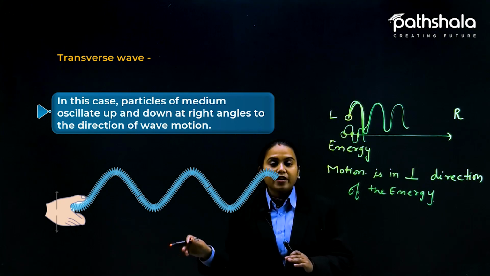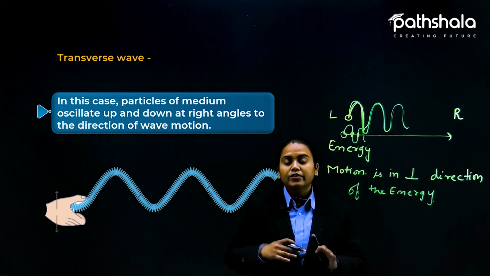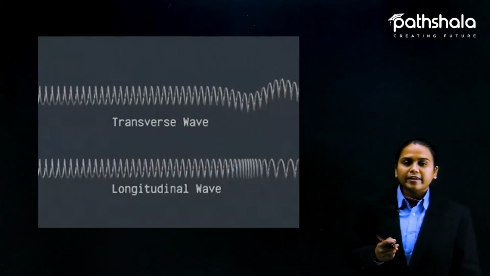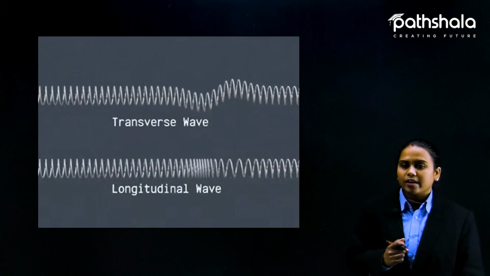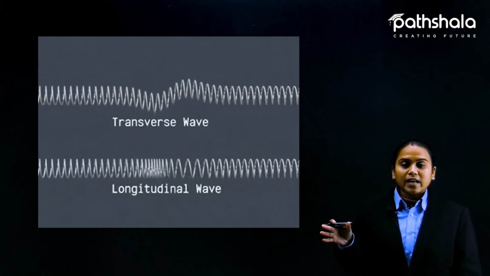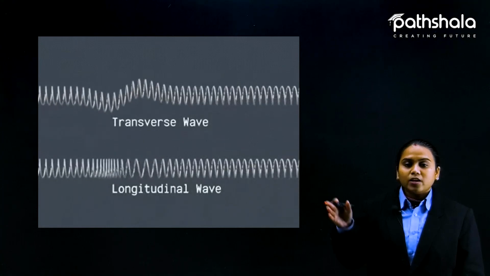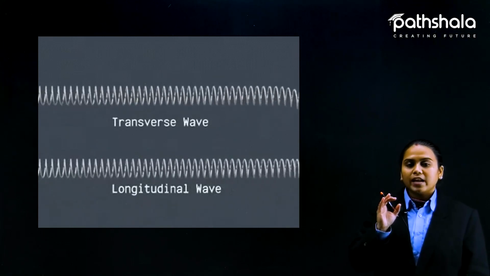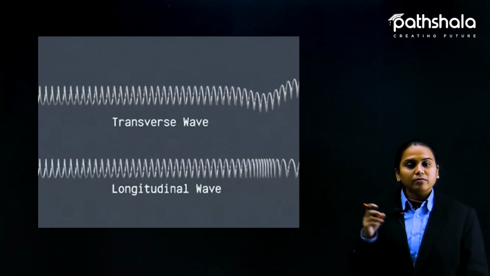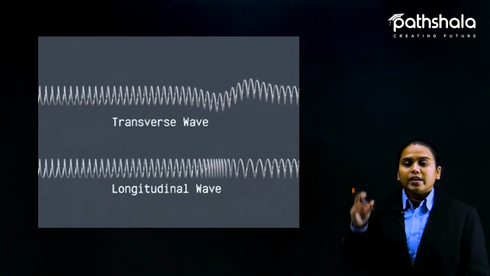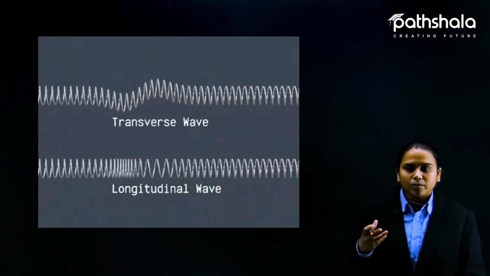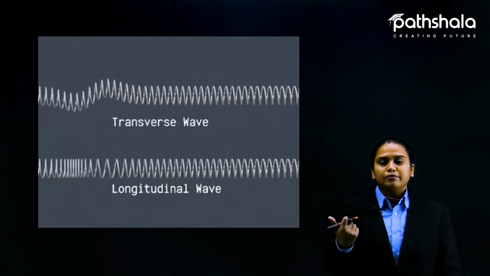So that kind of wave we call a transverse wave, and the example for it is the light wave. For your reference, I have provided here a video of the longitudinal and transverse wave. See how the molecules and atoms are moving here. You can see in the longitudinal case, the motion of the particles is parallel to the motion of the energy. Energy is moving in both cases from left to right. In the case of transverse, as you can see, the particles move in a zigzag manner. That is the perpendicular part they are playing right now. So this is the difference, as you can see here.